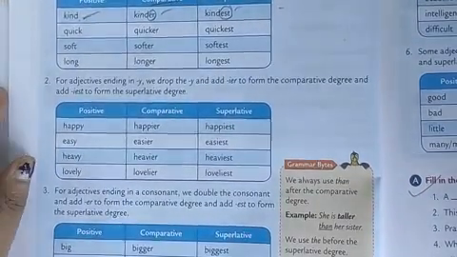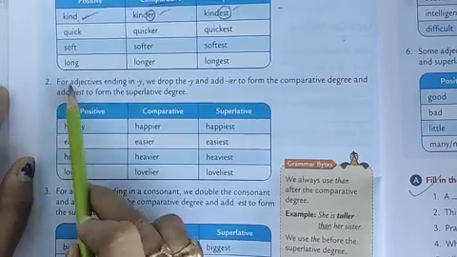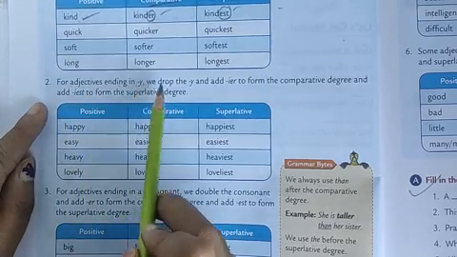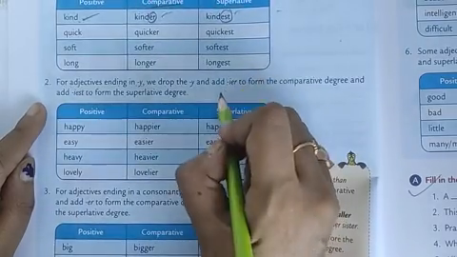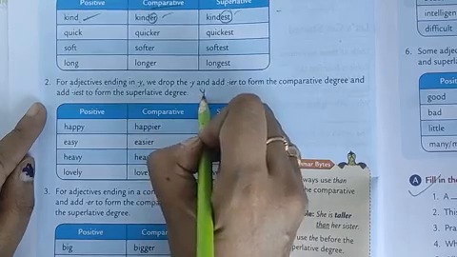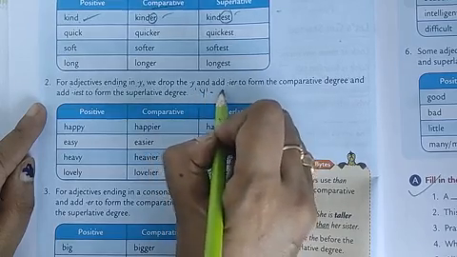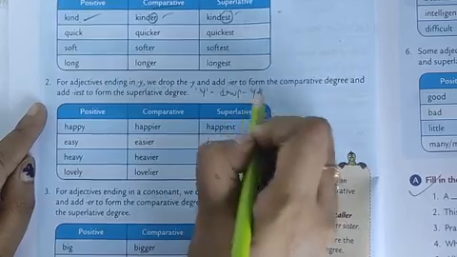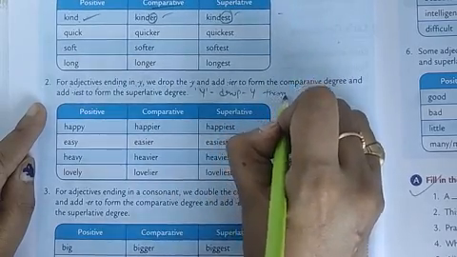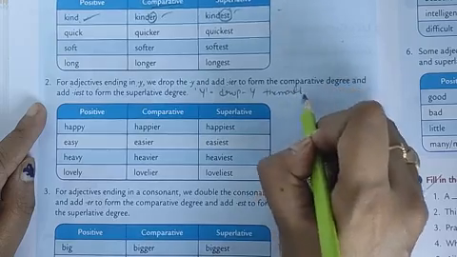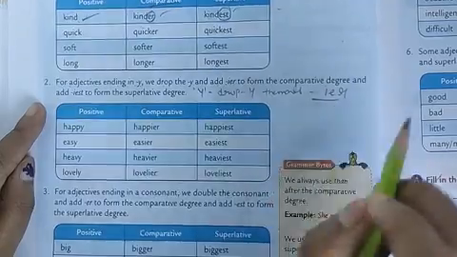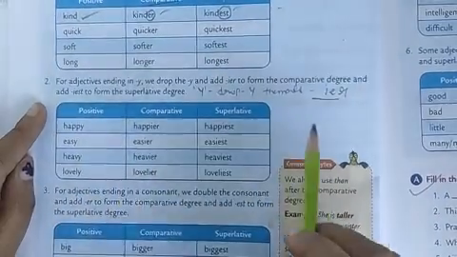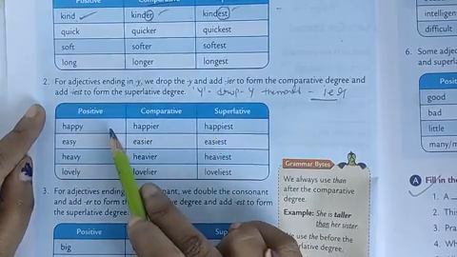Now let us move to the second rule. What is that? For adjectives ending with y, we drop the y and add ier. You can see here clearly.